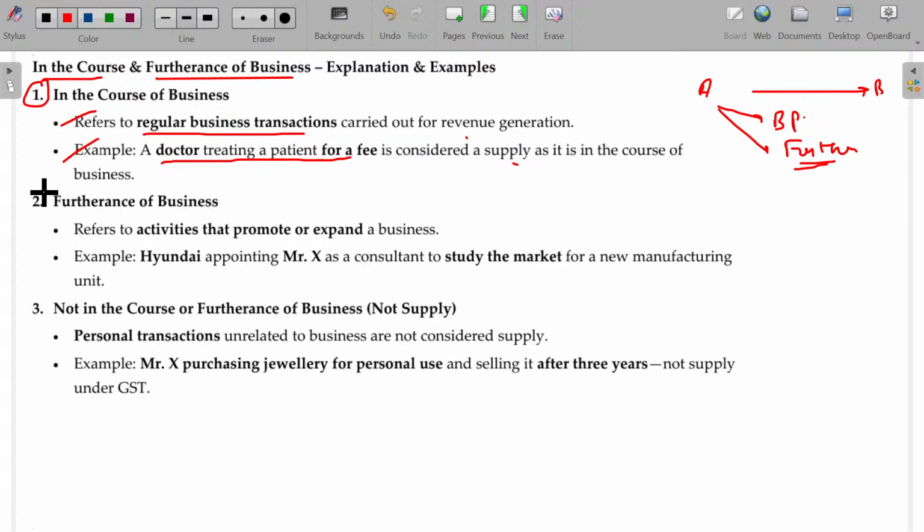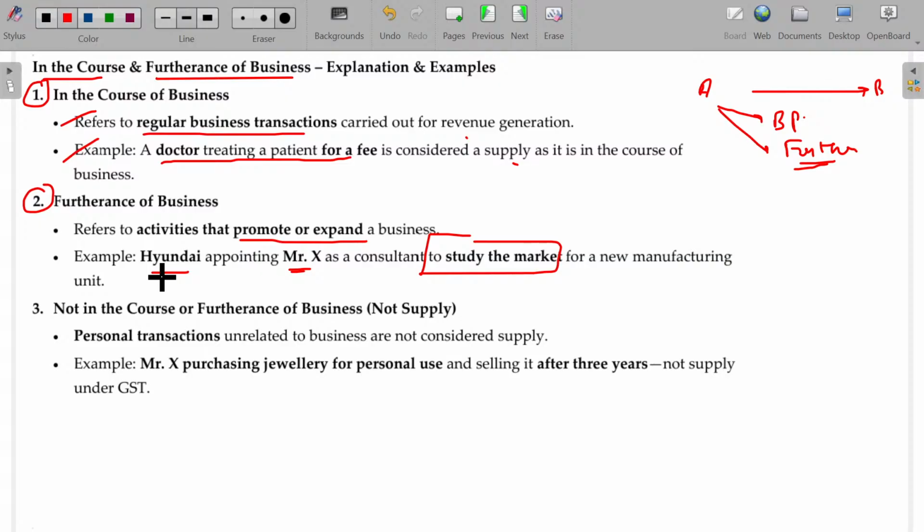Clear? What about the furtherance of business? It refers to the activities that promote or expand. So I want to check whether my business can be expanded to another location or the same location. Can I add a new product? For that, if I do any marketing search or survey, any expenses payable for that are related to the business. Hyundai appointing Mr. X as a consultant to study the market for a new manufacturing unit. The new manufacturing unit, currently I don't have. A new unit is supposed to be started. It's only furtherance, not current business, but development of the business. It is also considered furtherance of business. For that, if I make any payment, it is related to the business only.